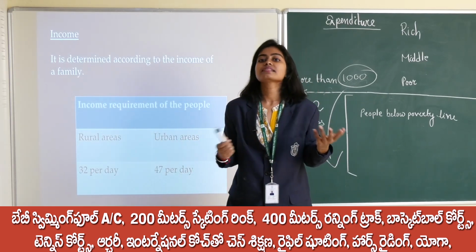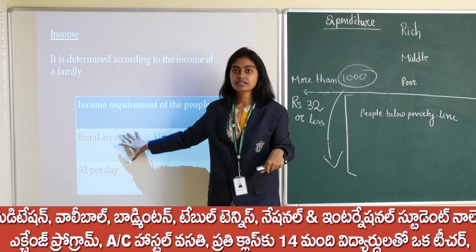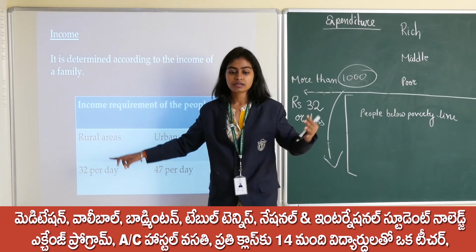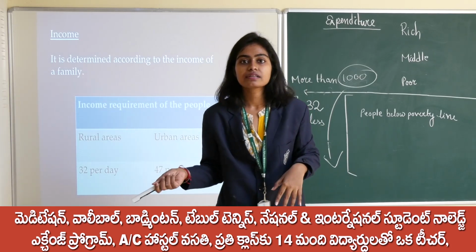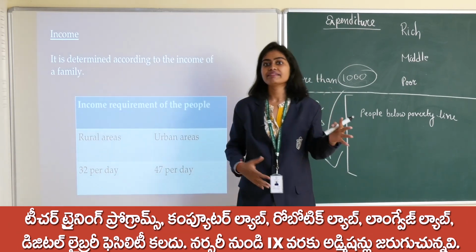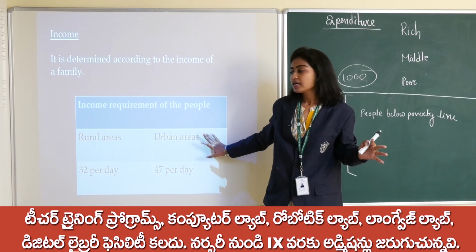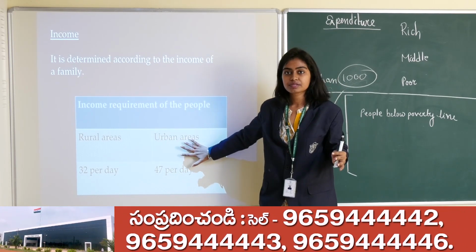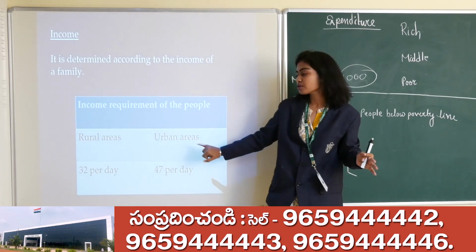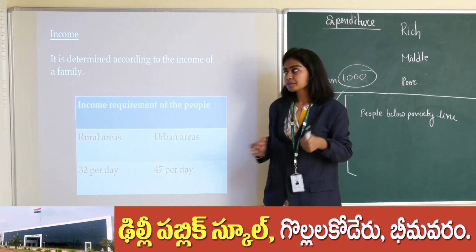See, it is considered, and to some extent it is correct also, that the cost of living or the prices of various things are less in rural areas. The tomatoes or the potatoes that you get here for 30 rupees, there you can get for 10 rupees. So the cost of living in rural areas is less compared to urban areas. That is the reason why the income limit for rural people is made 32 and for urban people is made 47. I hope you understand.